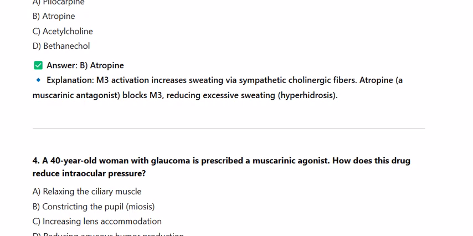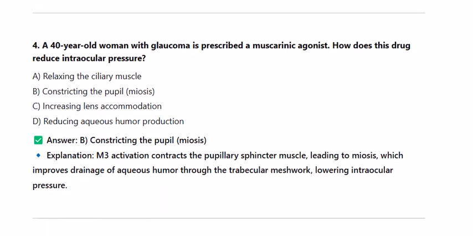4. A 40-year-old woman with glaucoma is prescribed a muscarinic agonist. How does this drug reduce intraocular pressure? A. Relaxing the ciliary muscle. B. Constricting the pupil, miosis. C. Increasing lens accommodation. D. Reducing aqueous humor production. Answer B. Constricting the pupil. Explanation. M3 activation contracts the pupillary sphincter muscle, leading to miosis, which improves drainage of aqueous humor through the trabecular meshwork, lowering intraocular pressure.